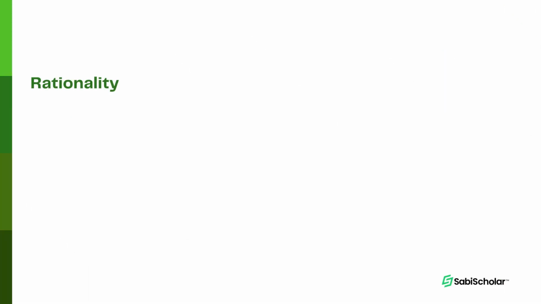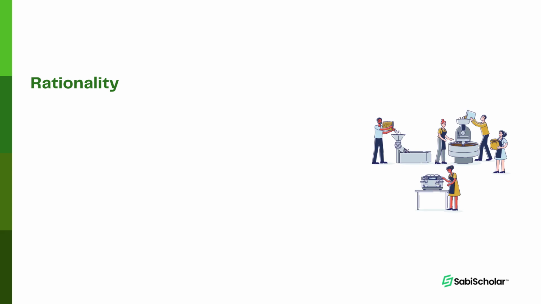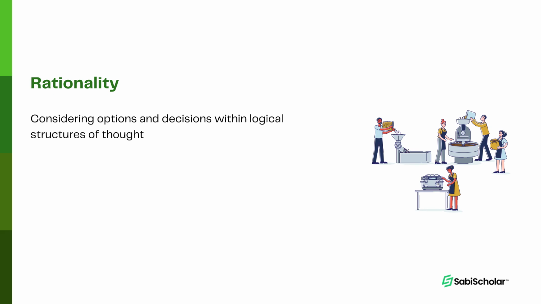Another concept is rationality. This can be referred to as a decision-making process where people behave in rational ways and consider options and decisions within logical structures of thought as opposed to involving emotional, moral, or psychological elements. Now, you are thinking as someone who has his brains with him. You're weighing your options. Okay, if I eat the food today, I'm going to have strength to go to work tomorrow. But if I do not have a dress, I'm not going to be able to go to work. If I do not have a shoe, I'm not going to be able to go to work.